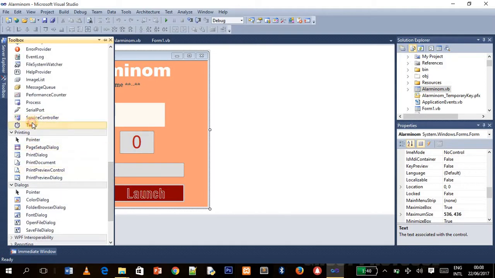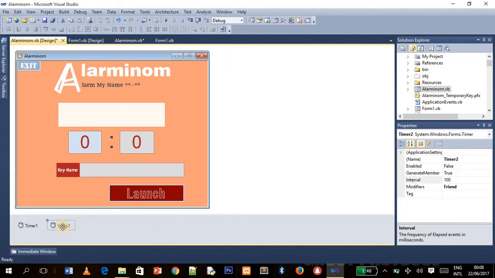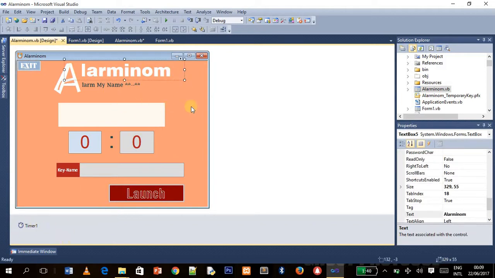Okay, this is the timer. So you just drag this and bring it here, and you see it to be here. So this is timer 2, but we don't need this anymore, so I'll just delete it. So that's how to bring the timer to your GUI and work with it.